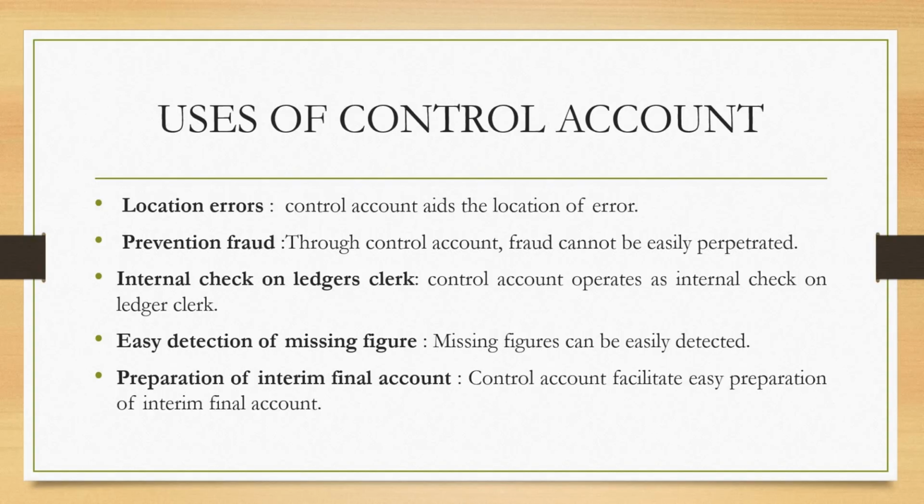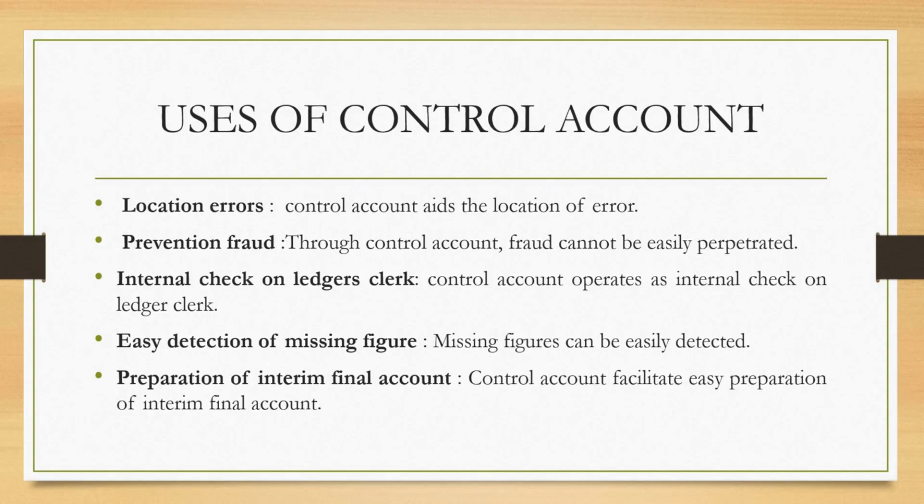The clerk is responsible for preparing the subsidiary book, and a satisfied accountant is the one that is going to prepare what we call the control account. So the control account serves as a check on the ledger clerk that is preparing all these ledgers, or the subsidiary books, that we are talking about.